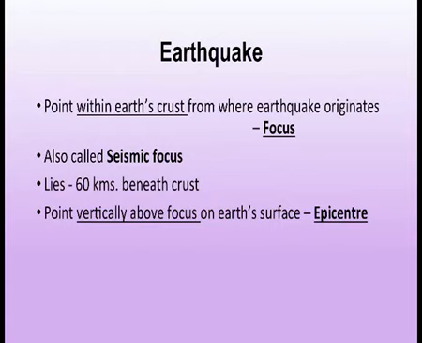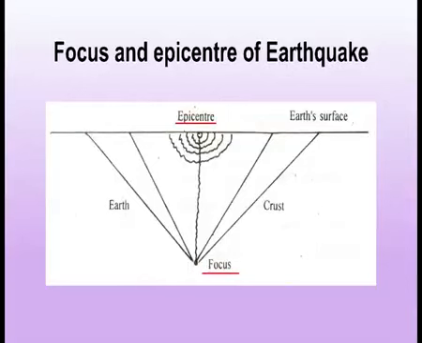The point vertically above the focus is known as the epicenter, and this is located on the earth's surface. Focus is located inside the earth, and the point vertically above the focus but located on the earth's surface is called the epicenter. You can see in the picture the focus inside the earth and the epicenter vertically above it on the surface.